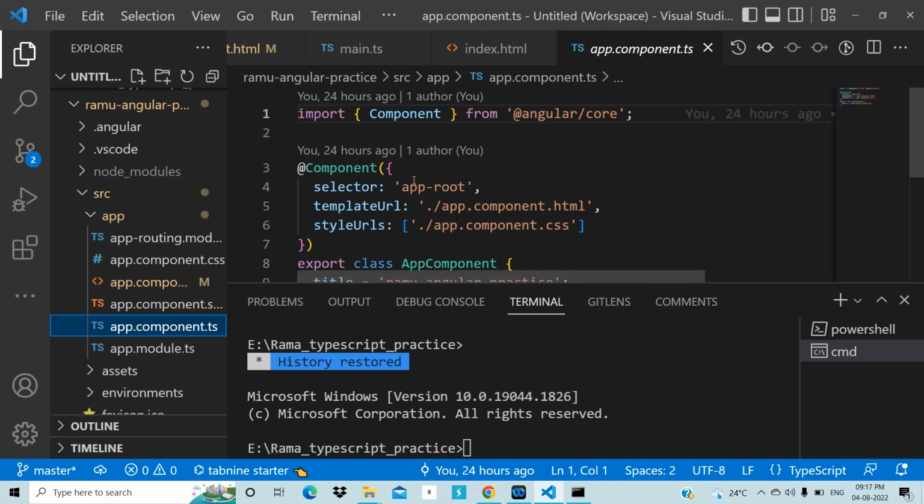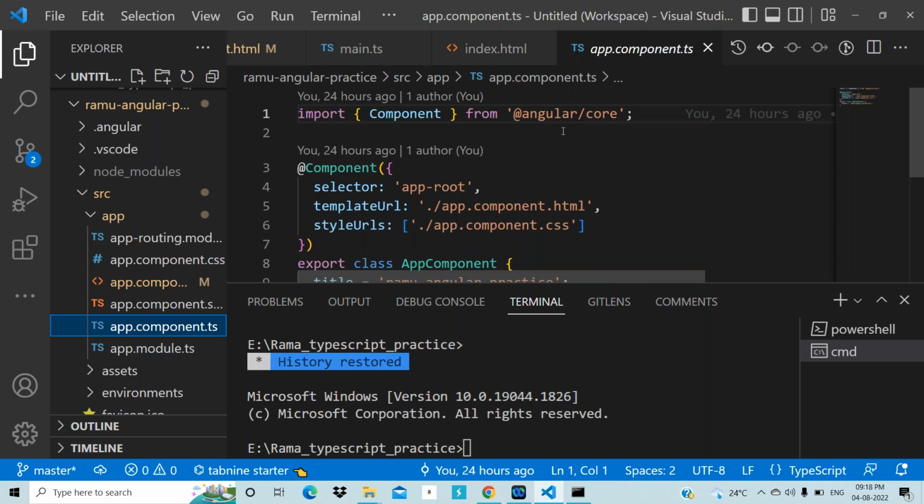That's why it can be called a single page application. Single page application means the entire code related to our application we don't write in a single page, but the entire application will run through a single page. That page is main.ts. That application has views, right? Those views will load dynamically in the index.html. That's why it can be called a single page application. Understand it, everyone? Kindly respond.